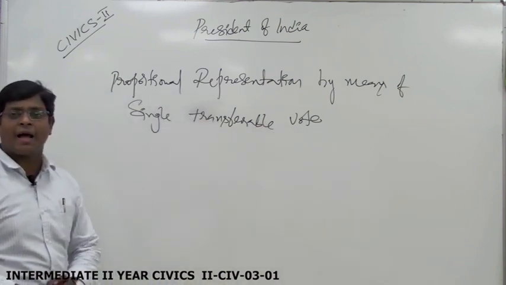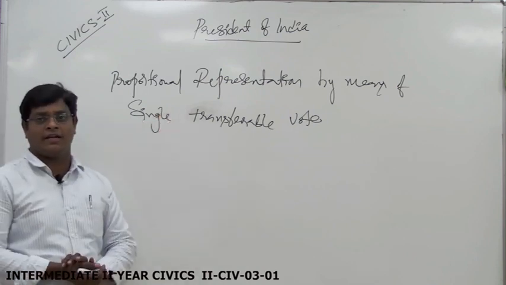This is the method adopted for the election of the President of India.